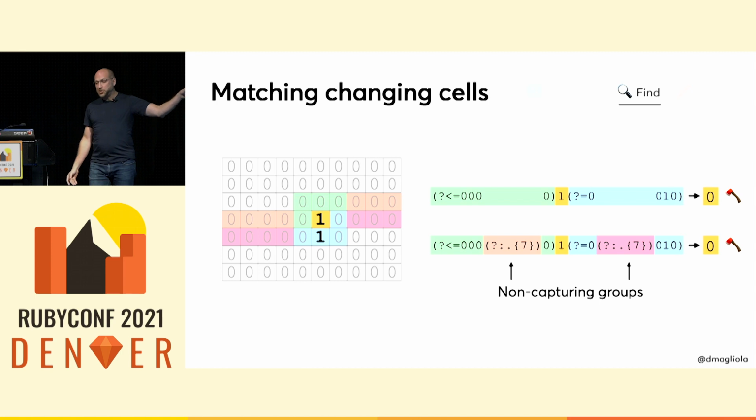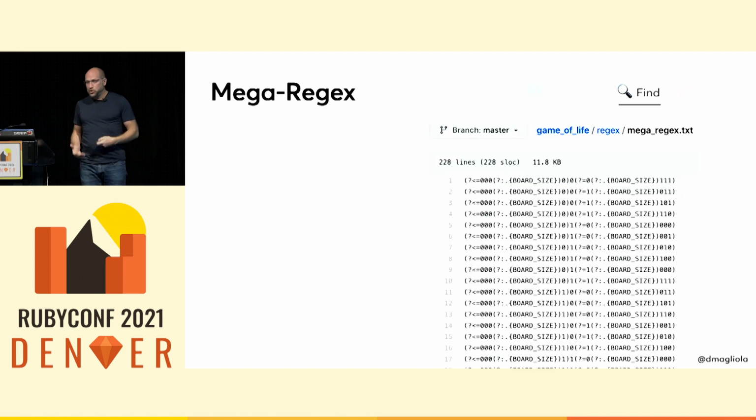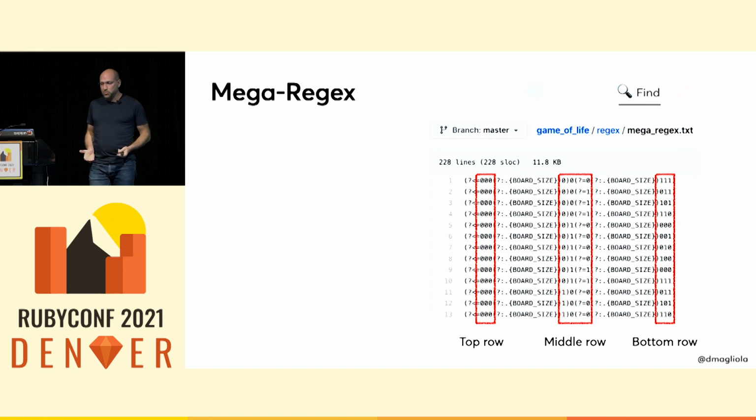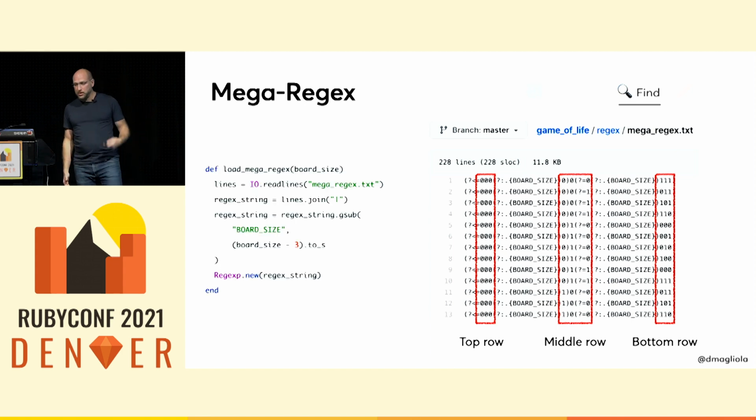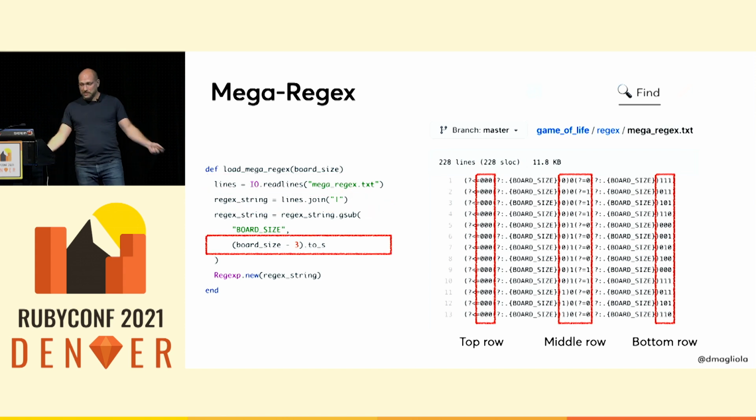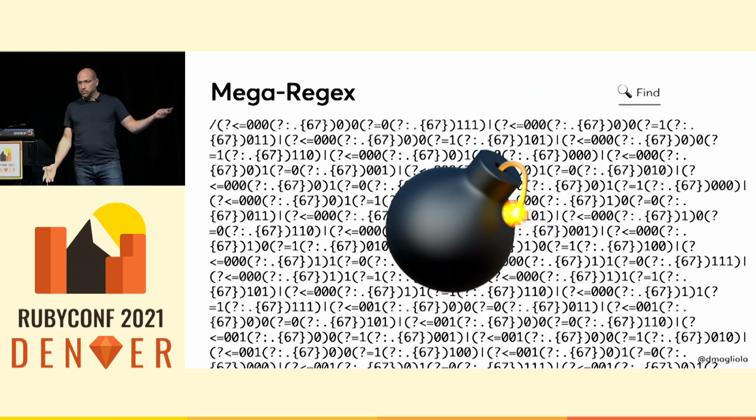If you put that last expression in the generator code that I showed earlier, you end up generating this ridiculous file. Here you have all the combinations of zeros and ones for all the rows, all the 3 rows and all the 3 columns. And we have this code to read it. We read the lines, we put a pipe in the middle to do the OR, we replace the board size with the correct number for a board, and boom.